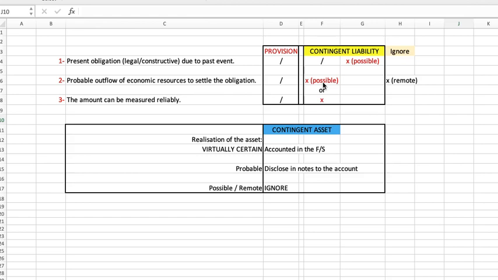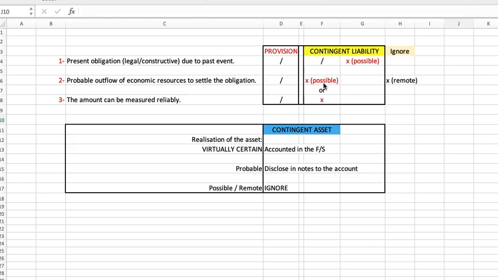And the common example that always relates to this possibility of paying the obligation normally relates to the court decision. When you are being sued, whether you need to pay for the obligation depends on whether you win or lose.